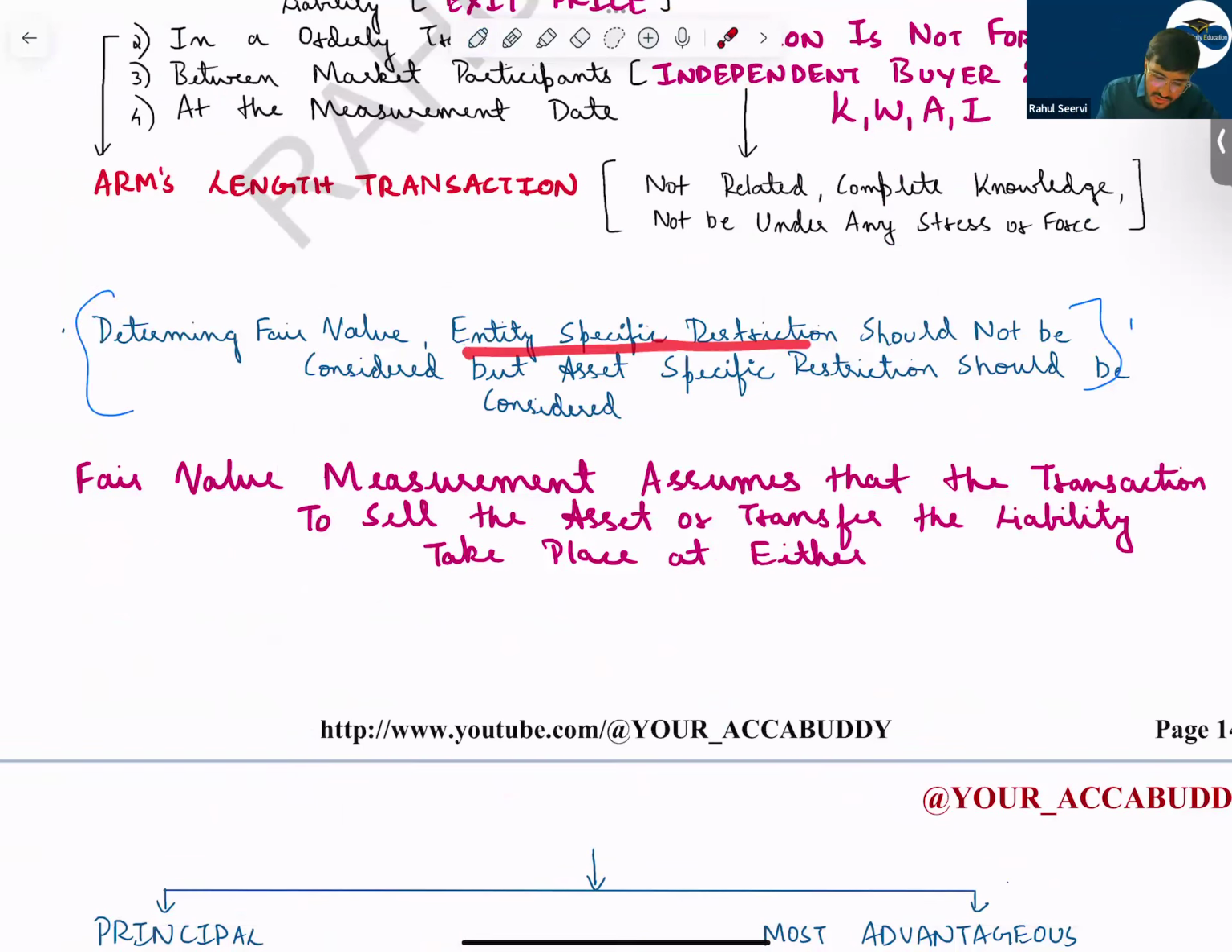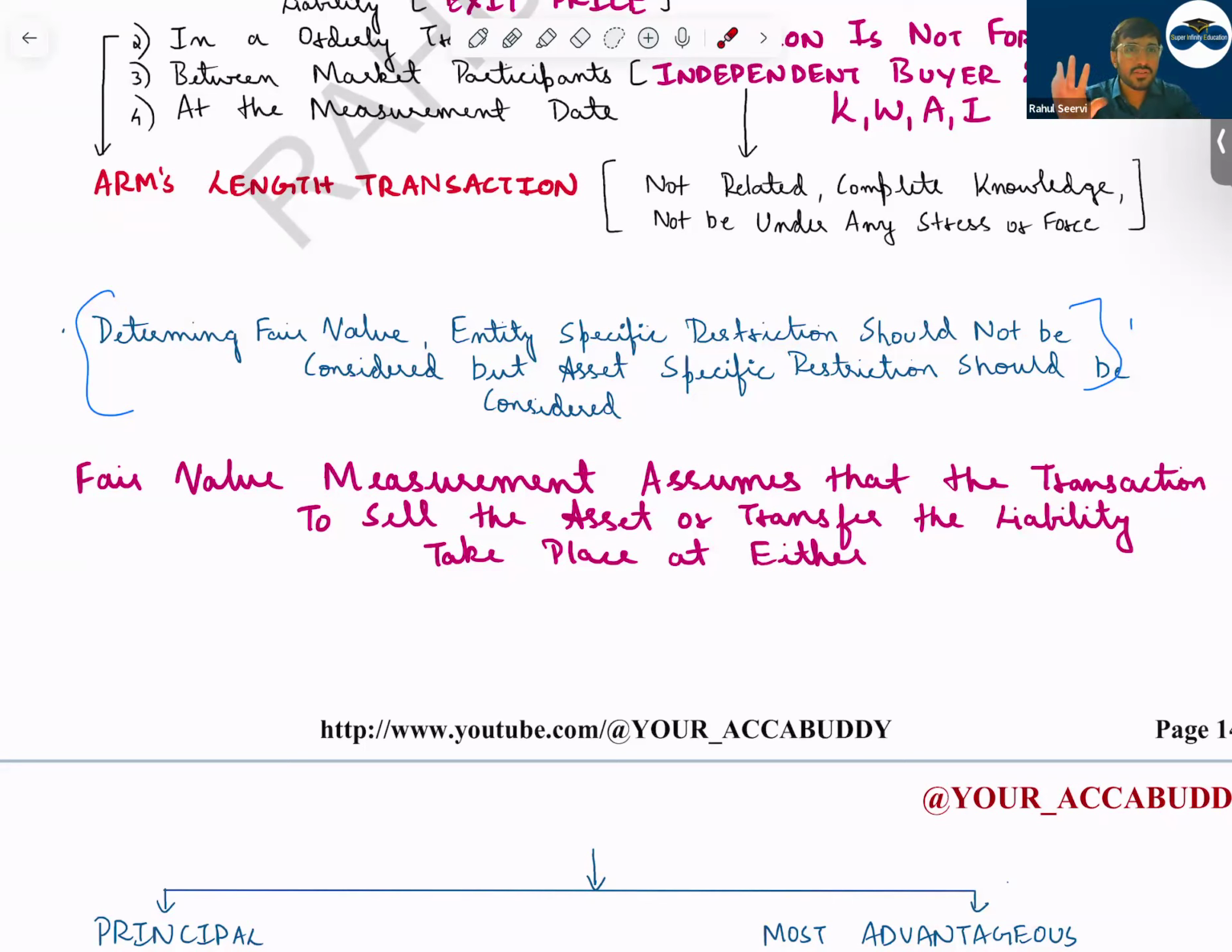Entity specific restriction should not be considered, but asset specific restriction should be considered. That means today I have a car. I will only use this car for my personal use. But if I give this car on taxi or rent it out, the value will be more. So as per market terms, can I say I can use this car however I want? In that case, when you calculate the fair value, you should consider it from the market point of view.